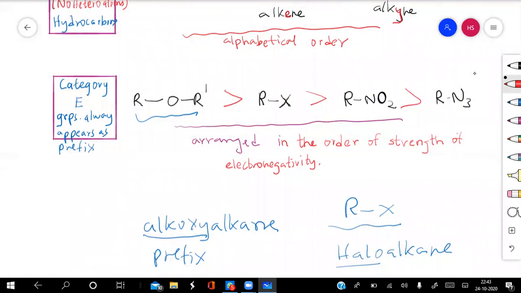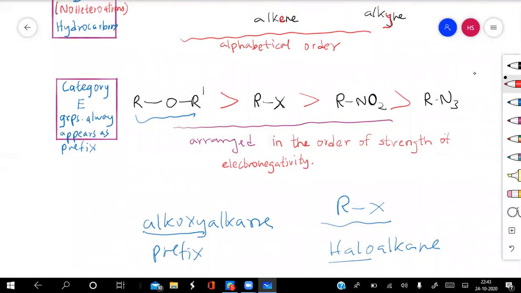Okay. Now coming to category E. In category E, I have placed those functional groups whose name according to IUPAC will always come in the prefix form, right?